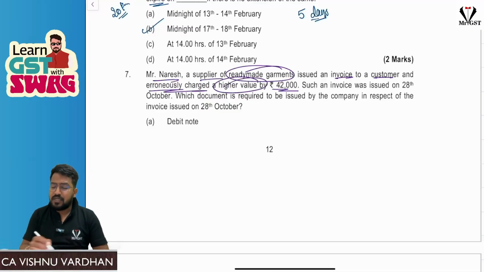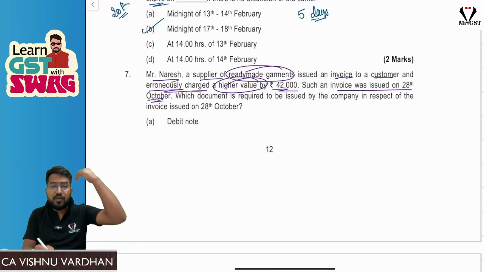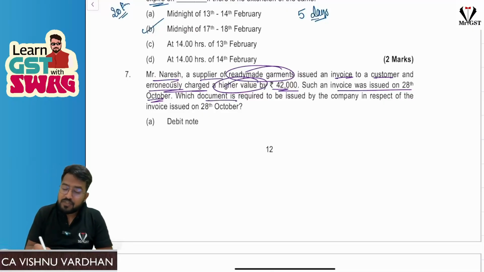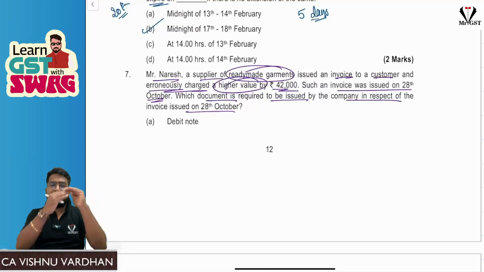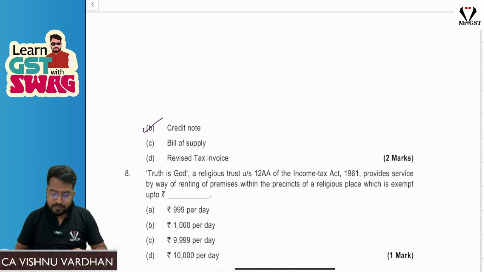Next, Mr. Naresh, a supplier of ready-made garments, issued an invoice to a customer and erroneously charged a higher value of 42,000. Such invoice was issued on 28th October. That means more than the invoice value you have given, so 42,000 more. Imagine if the invoice is actually to be for 1 lakh, how much value are you giving? You are giving an invoice for 1 lakh 42,000. Which document is required to be issued by the company in respect of that invoice? Obviously, if you have given an invoice for 1 lakh 42,000 but the actual value is 1 lakh, to reduce the value, what will you do? You will issue a credit note. So option B is the correct answer, credit note.